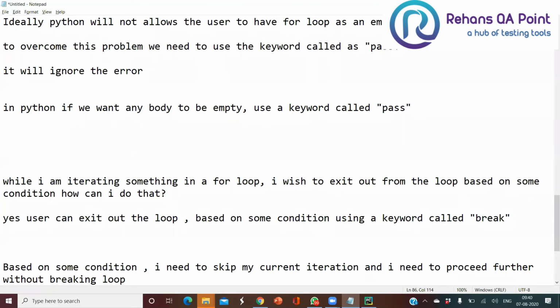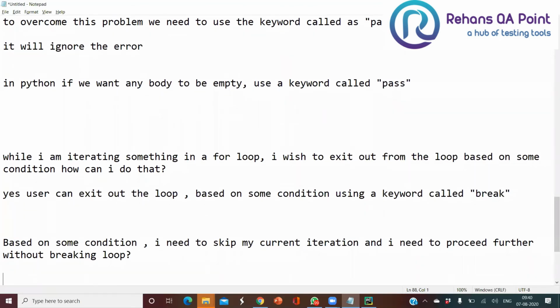So it means that I need to give some condition, and based upon that condition, I need to skip the current iteration and proceed with the next iteration, but I should not break it.